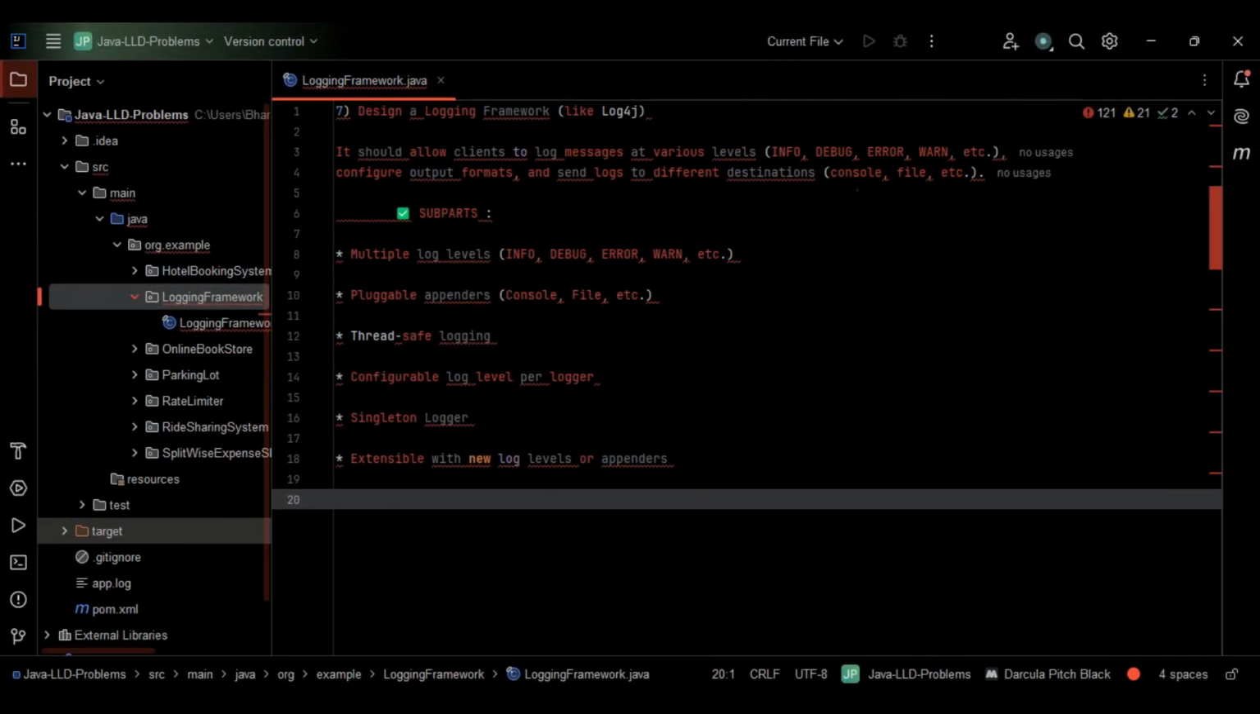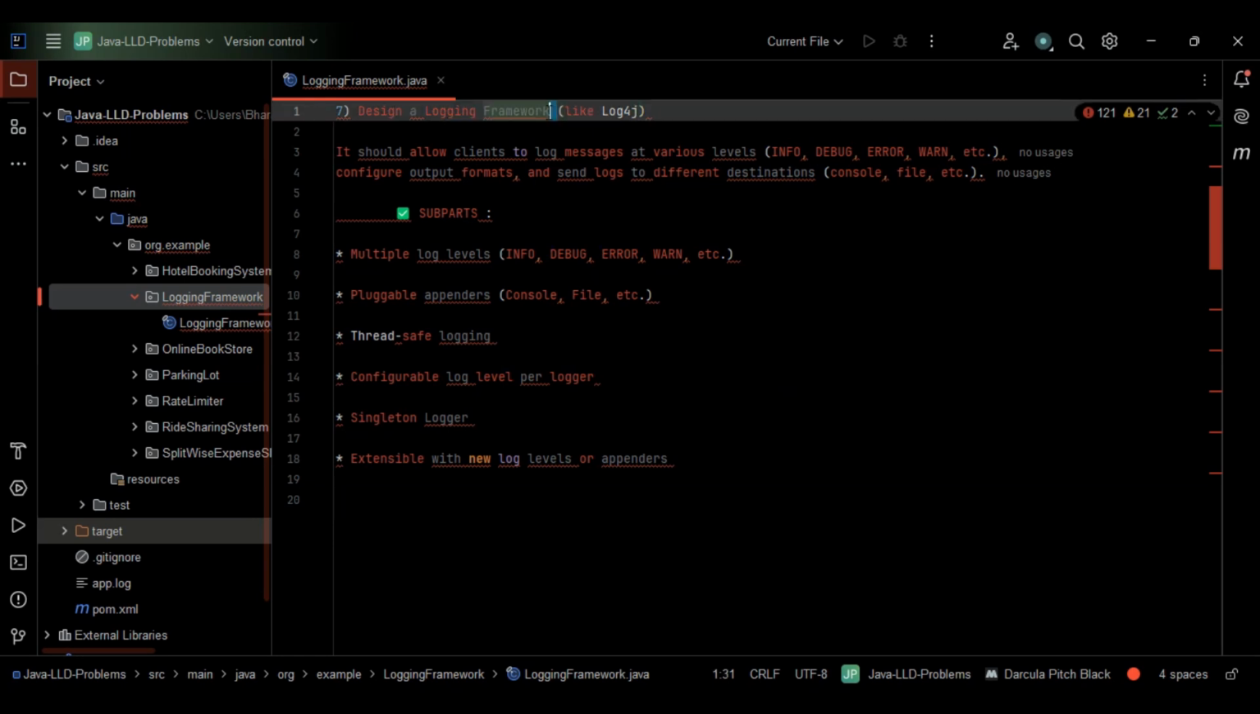Hello everyone. Today let's solve mainly a design problem. We have been asked to design a logging framework, similar to Log4j.